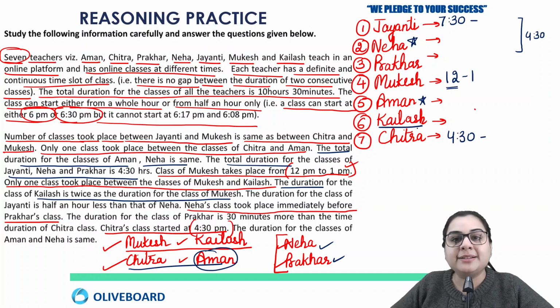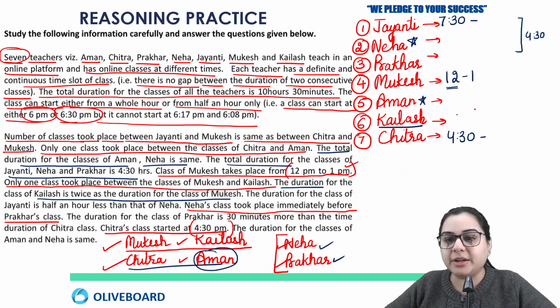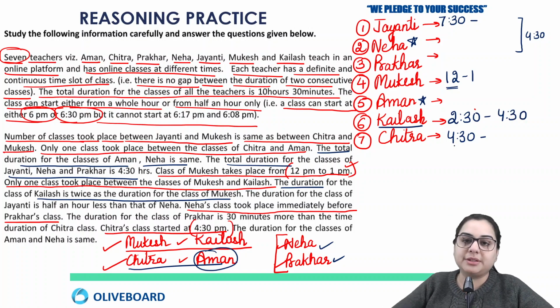That means the ending time for Kailash is 4:30. And Kailash is taking a session of 2 hours, because he is mentioning that Kailash is twice the duration of Mukesh. Mukesh is taking a session of 1 hour, and hence the session of Kailash will be 2:30 to 4:30 to maintain the duration of 2 hours.